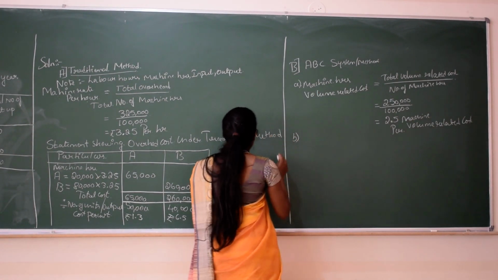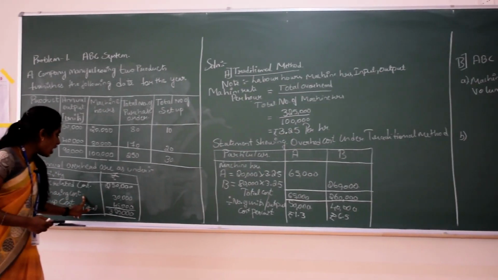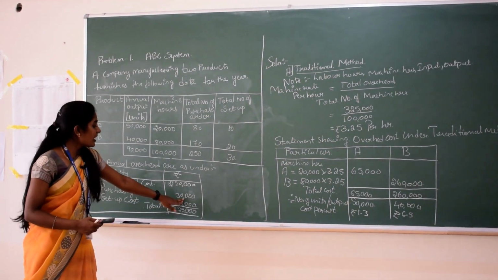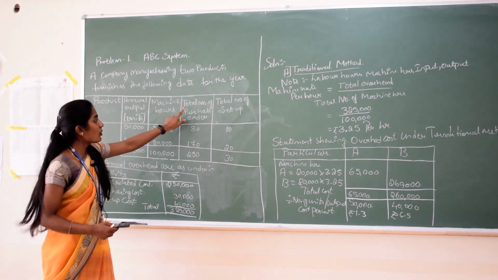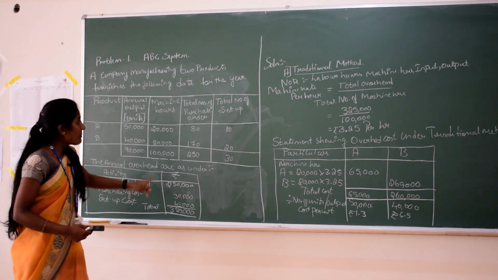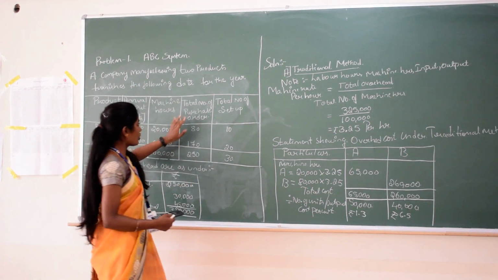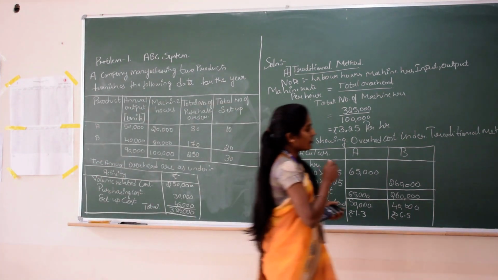The second activity is purchasing cost. What is the cost for purchasing? 30,000. What is the base? The total number of purchase orders. You can see the purchase orders are 250 and the purchasing cost is 30,000.